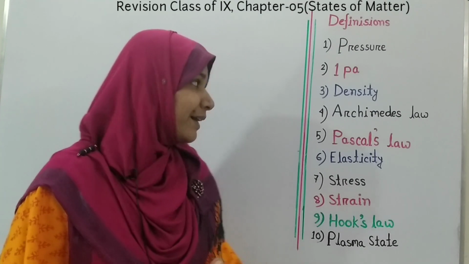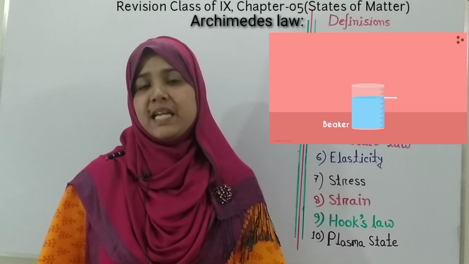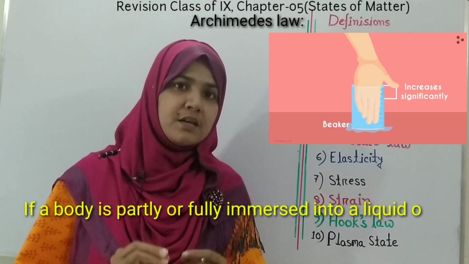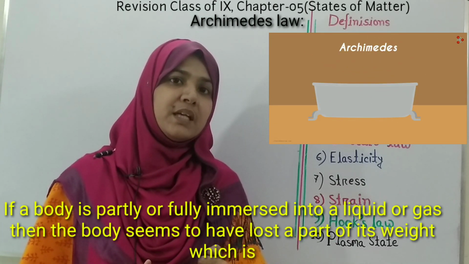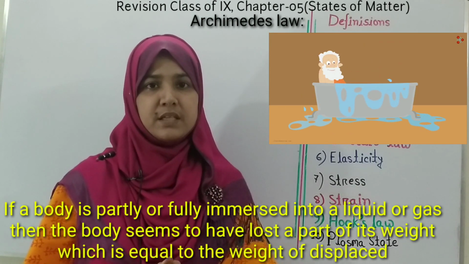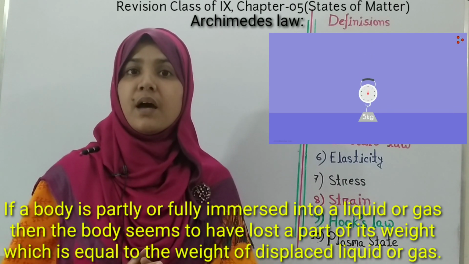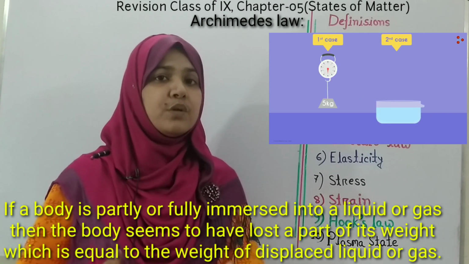Now Archimedes' law. The Greek philosopher Archimedes said that if a body is partly or fully immersed in a liquid or gas, then it seems that the body loses a part of its weight, and this apparent loss of weight is equal to the weight of the displaced water or displaced liquid or gas.